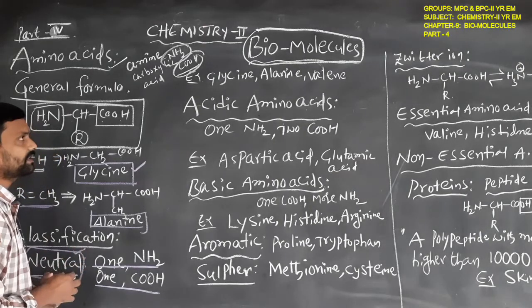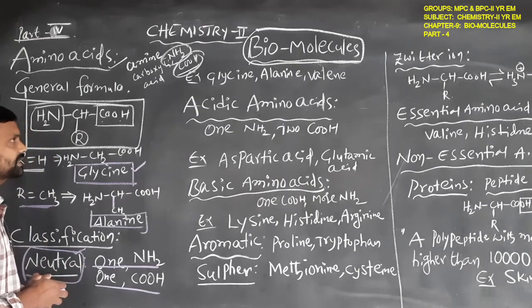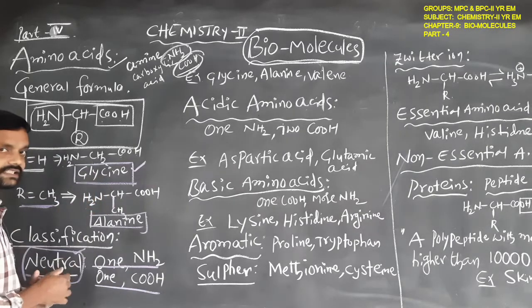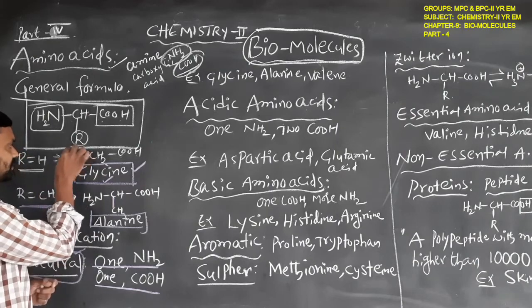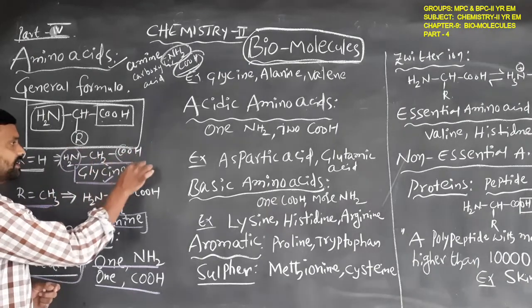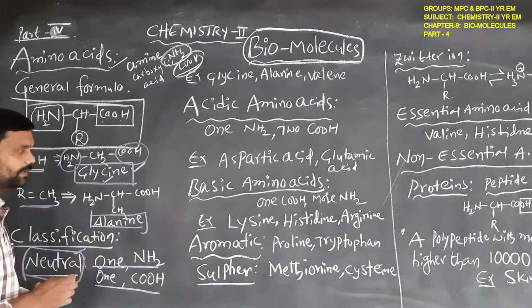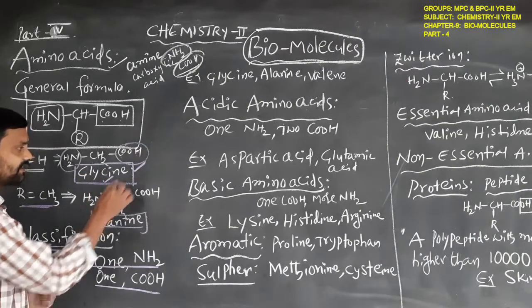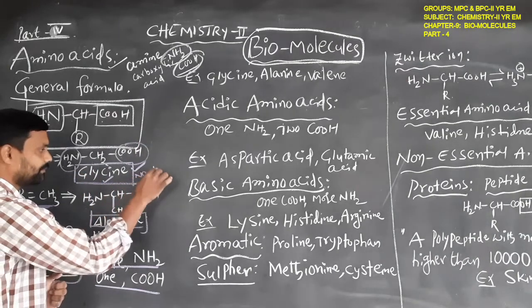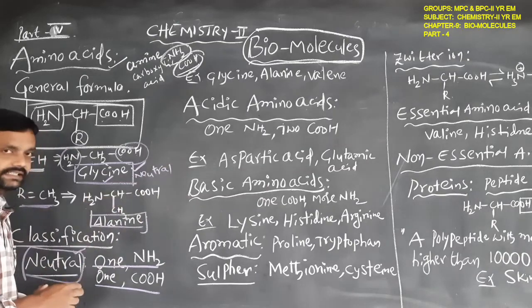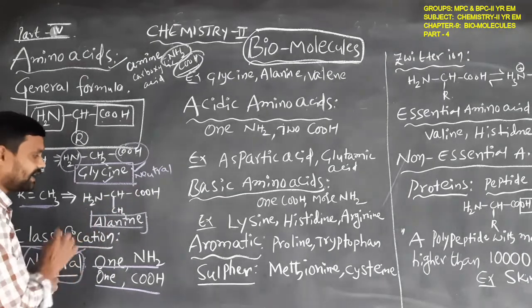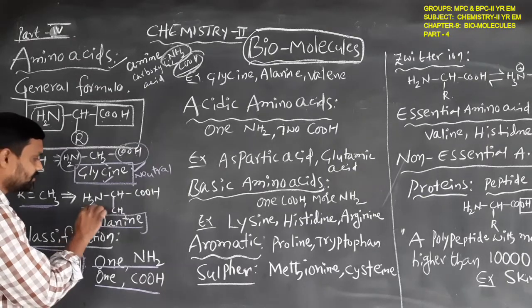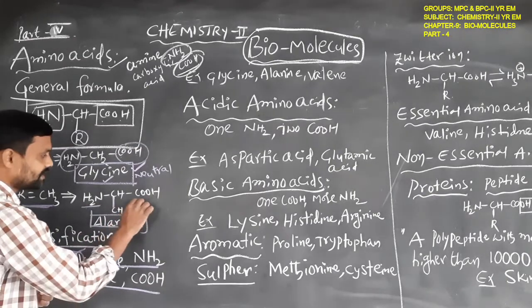An example of a neutral amino acid, which we studied earlier, is glycine. How many amino groups? Only one NH2 and only one COOH group, so glycine is called a neutral amino acid. Similarly, alanine. In alanine also, how many NH2 groups? Only one. How many COOH groups?